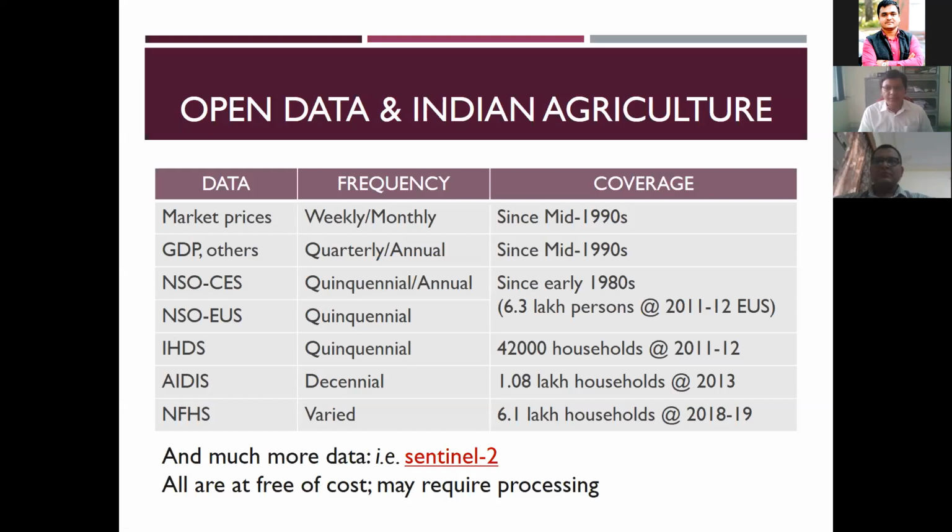For example, in 2005, suppose we meet a person and record his characteristics, say his income behavior, his savings, and after 5 years, it's not necessary that NSSO will go and meet the same person. In IHDS, they are tracing the same person, and there are keys available when we are downloading. I will try to show that. So it's possible to trace what has happened across 2 different time periods.